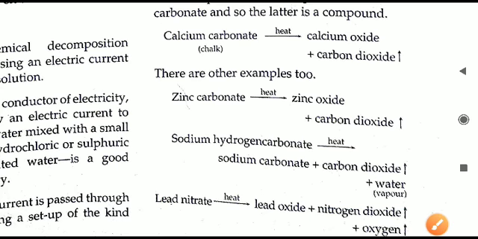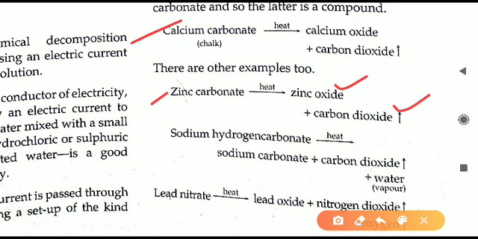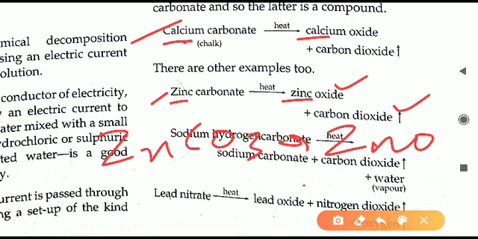Furthermore, an example is given there, zinc carbonate. Just like calcium carbonate, zinc carbonate also breaks down into zinc oxide and carbon dioxide. Just one word difference. In place of calcium, you have to write zinc. Zinc carbonate is ZnCO3 and it breaks down into zinc oxide, ZnO, and carbon dioxide, CO2.